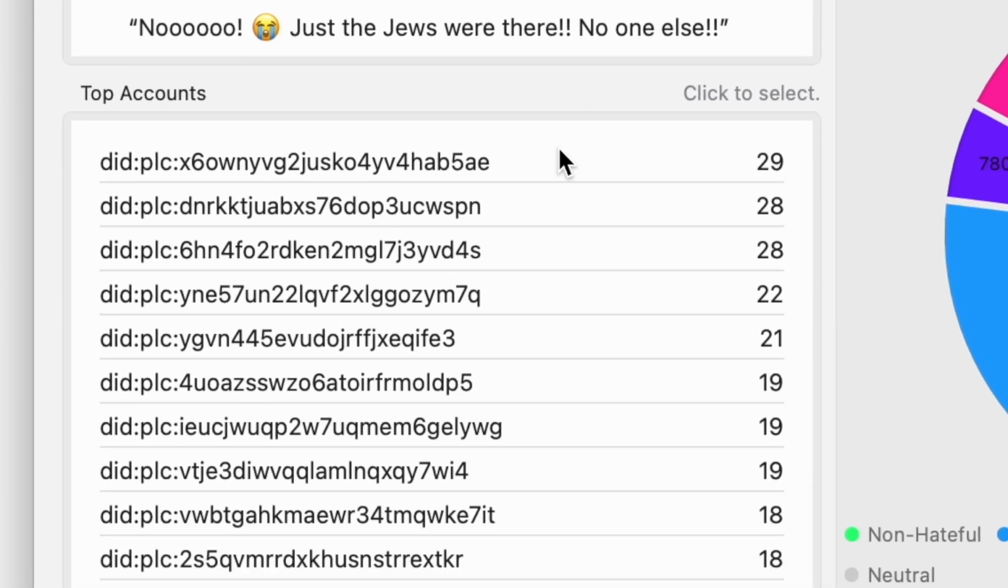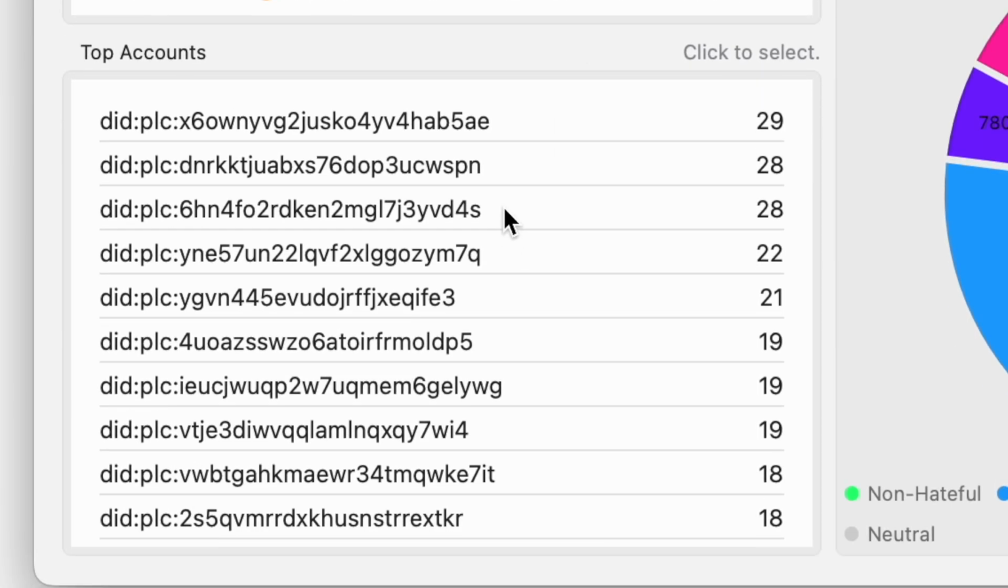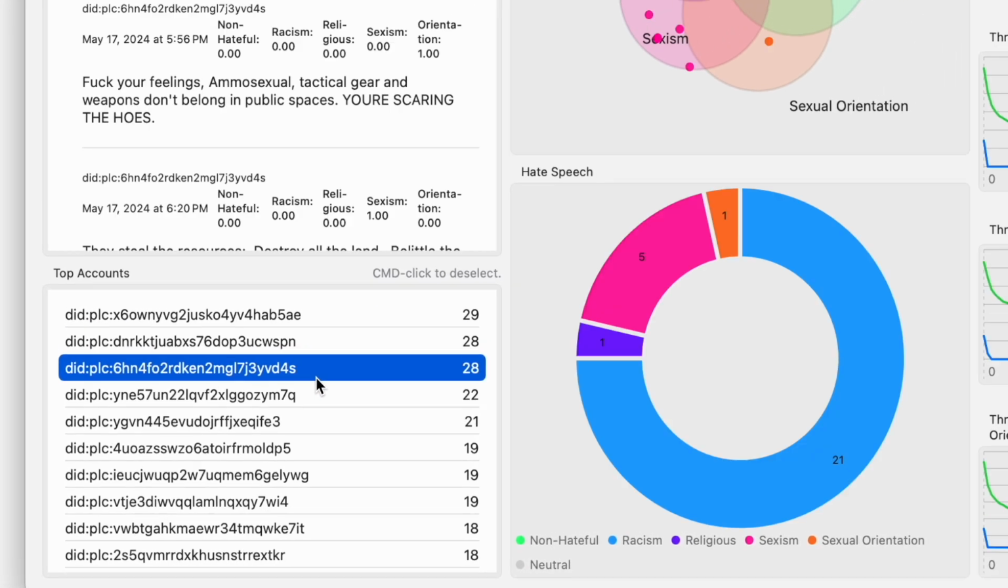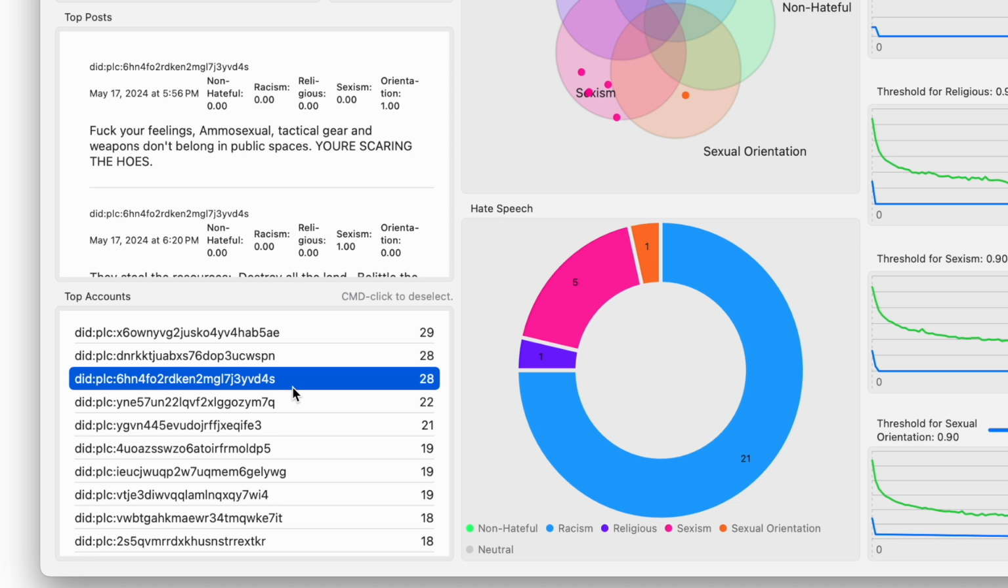At the bottom left, you'll see the Bluesky identifiers of the accounts that produced these messages. The list is sorted by the number of observed messages collected from each account. Selecting the account that appears at the third position of the list and checking this account's top posts confirms that we might have found an account likely to post hate speech content.